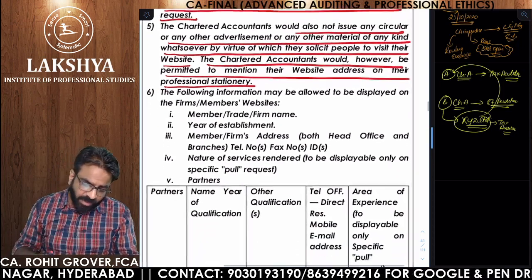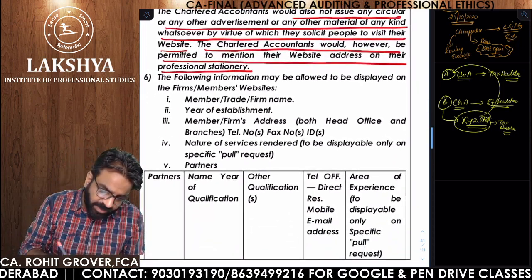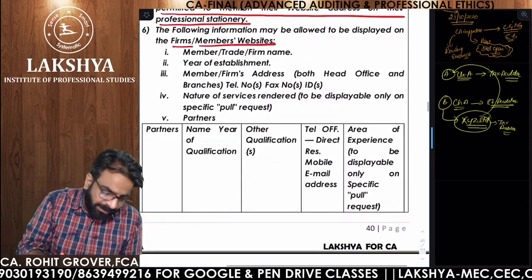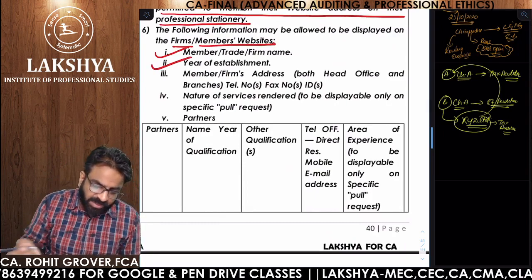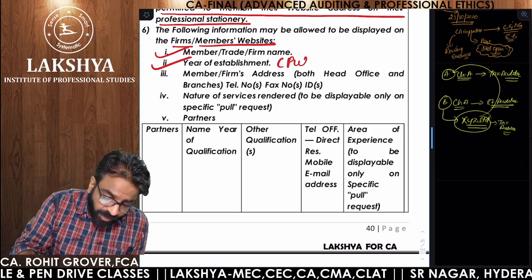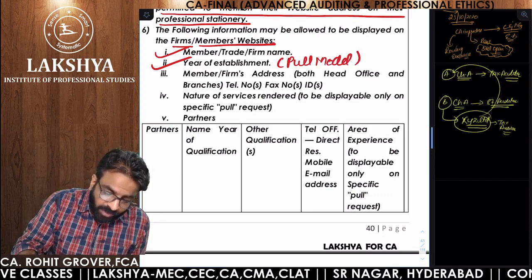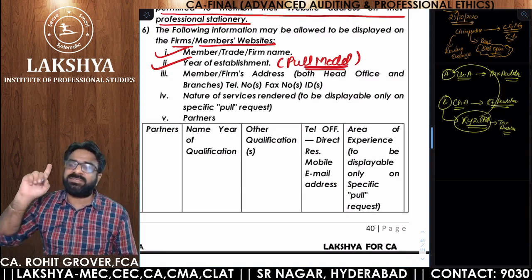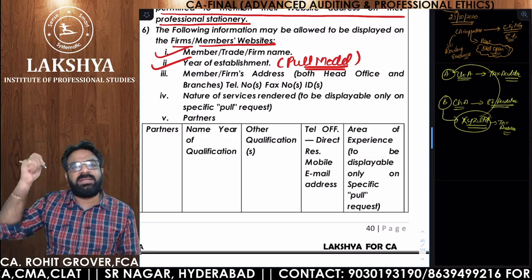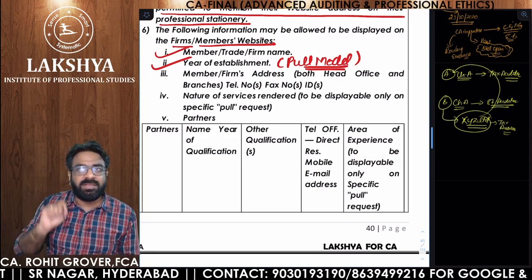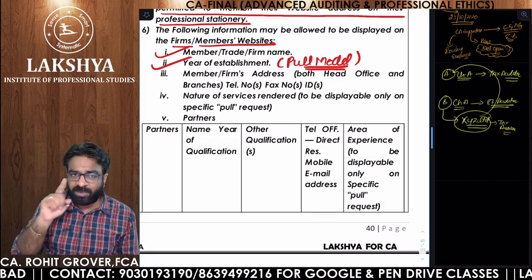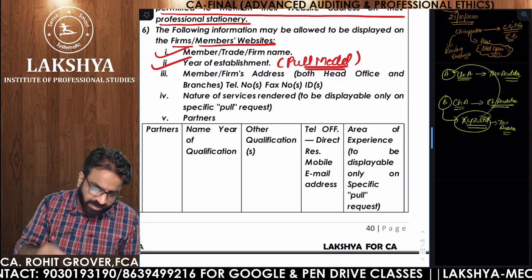Next. The following information may be allowed to be displayed on the firm's or member's website. So what kind of information is allowed on your website? Member's name, trade name, firm name allowed. Year of establishment allowed. But let me tell you one thing, year of establishment should be on pull model. Because if I write Grover and Associates since 1969 or since 1989, that shows that I have 30 years of experience. So that is unnecessary publicity. So remember one thing, year of establishment is allowed, but on pull model.